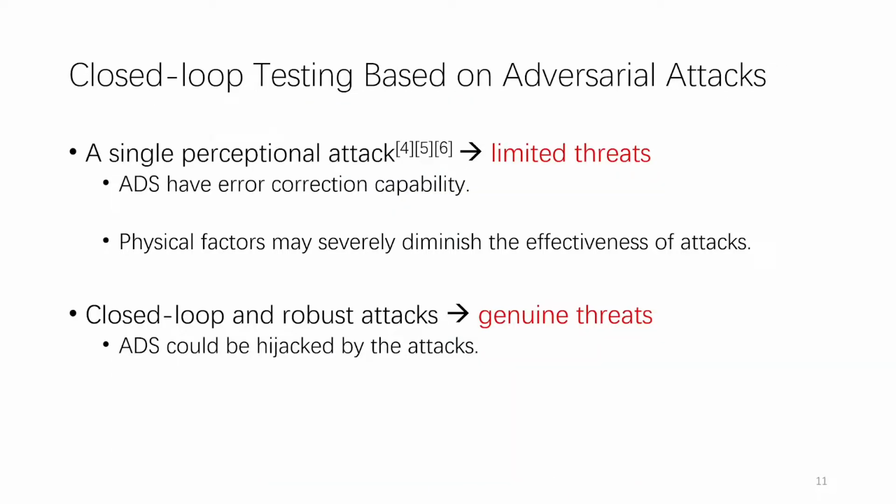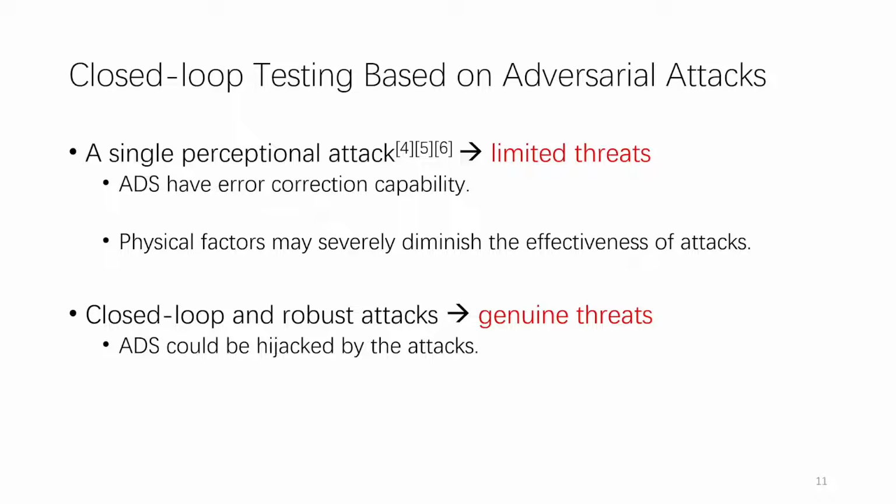Now we will talk about the second method, a closed-loop testing based on adversarial attacks. Adversarial attacks reveal the vulnerability of DNNs. However, to ADS, a single perceptual attack like modifying image pixels will pose limited threats, because ADS has error correction capability and physical factors like lighting and blurring may diminish the effectiveness of attacks.